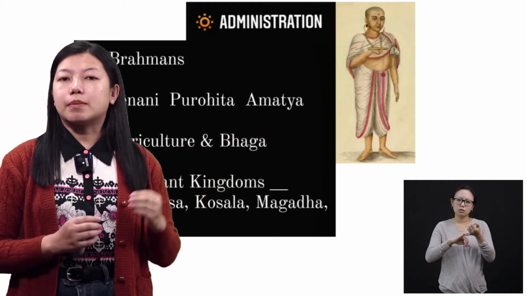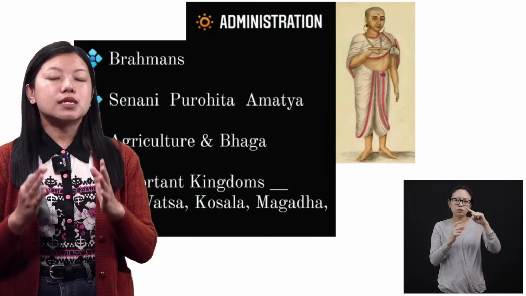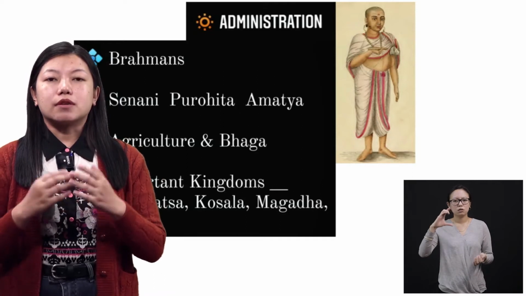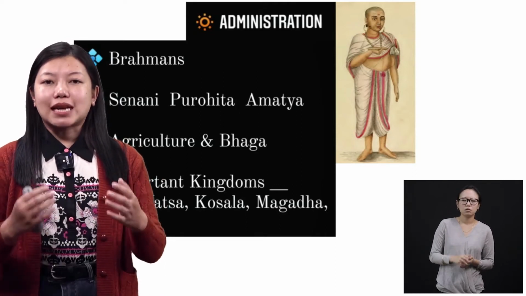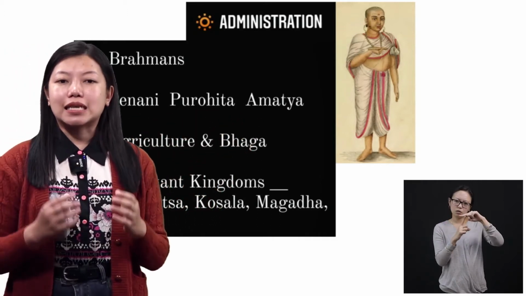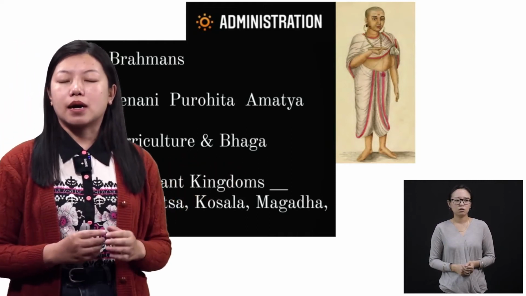Now there were also Amatyas. Amatyas also advised the king, and they mostly looked after social matters like farming, agriculture, and also taxes. So they were all advisors of the king.